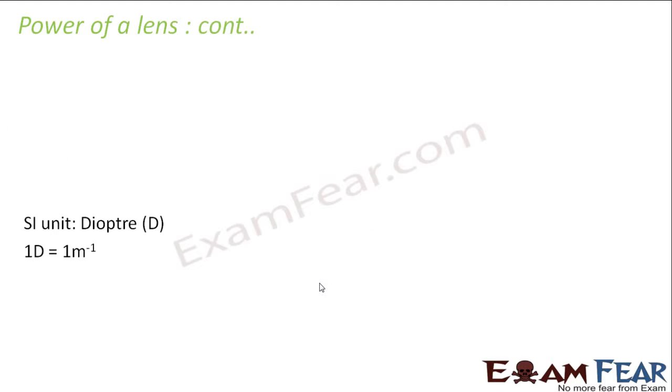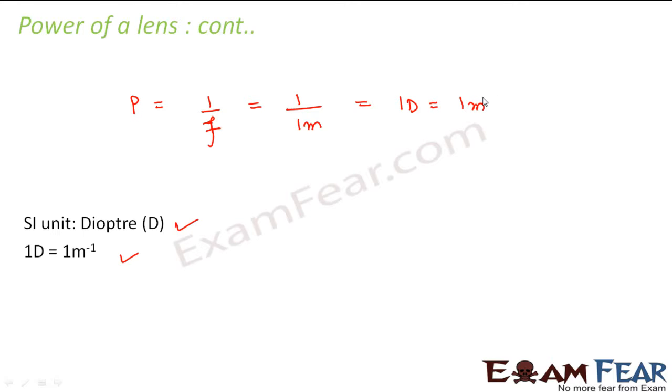The SI unit for power is diopter, and 1 diopter is 1 meter inverse, because power is equal to 1 by focal length, right? So 1 by focal length is 1 per meter. So we say that 1 diopter is equal to 1 meter inverse.